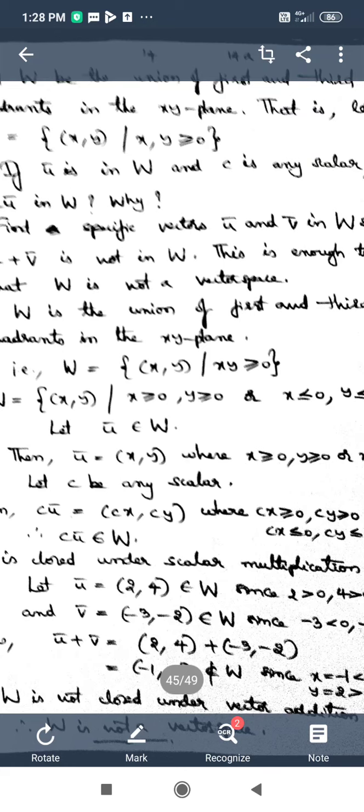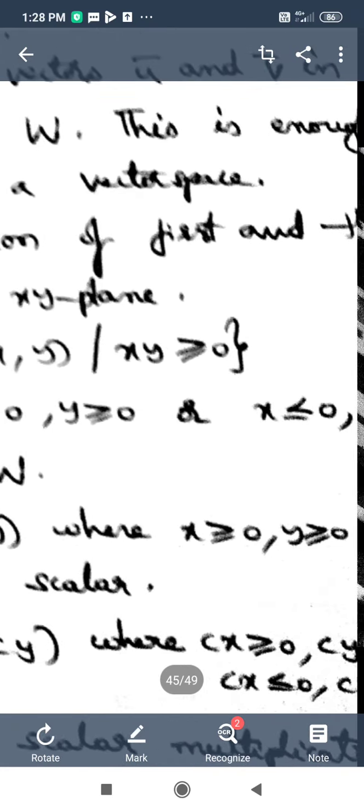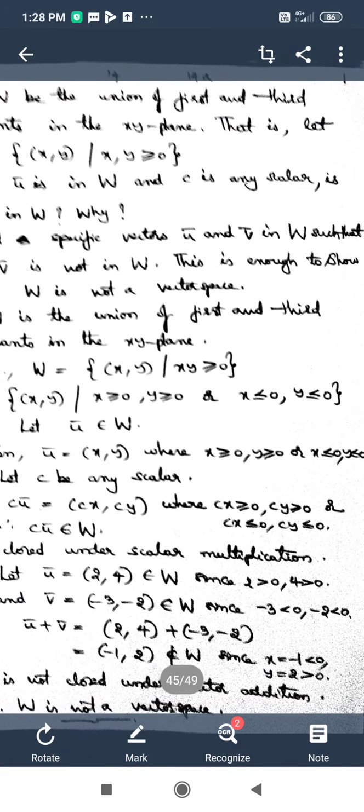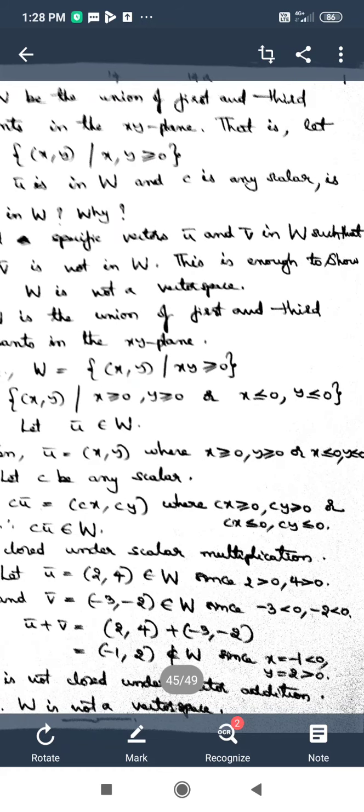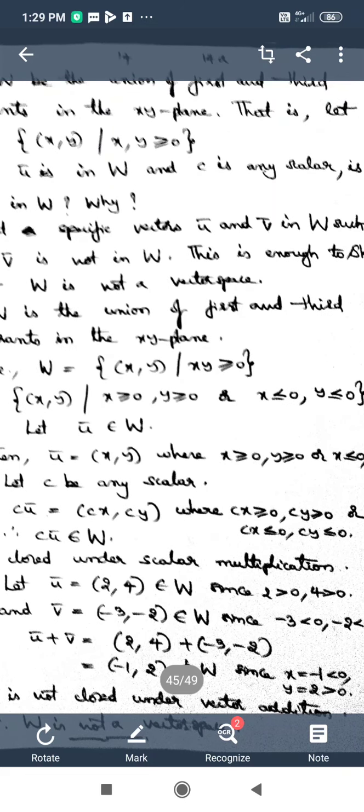For that to be an ordered pair in the set W, the condition that should be satisfied by the coordinates (x, y) is x greater than or equal to 0 and y greater than or equal to 0, or x less than or equal to 0 and y less than or equal to 0. I have taken a scalar c also in general. c is any scalar. Now consider cu bar, the scalar multiple of u bar by the scalar c.